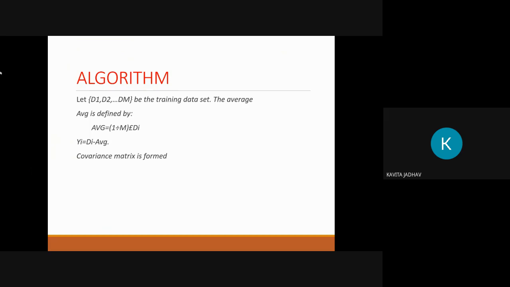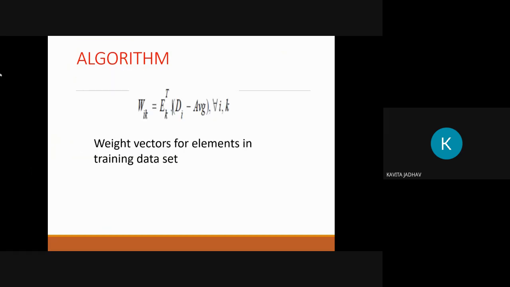Here is the algorithm used in our system. Let D1, D2, up to DM be the training data set. The average is defined as average equal to 1 divided by M, times the sum of Di. This is the algorithm used in our system, and the covariance matrix is formed here. This is the algorithm formula for weight vectors for elements in the training data set. This is the formula here.